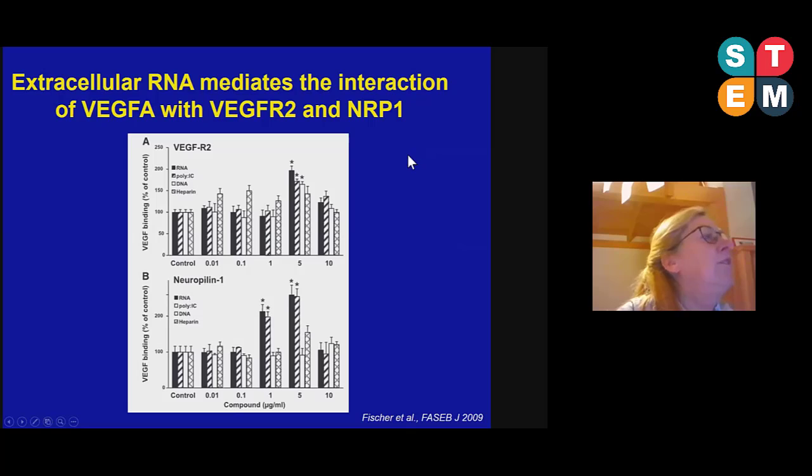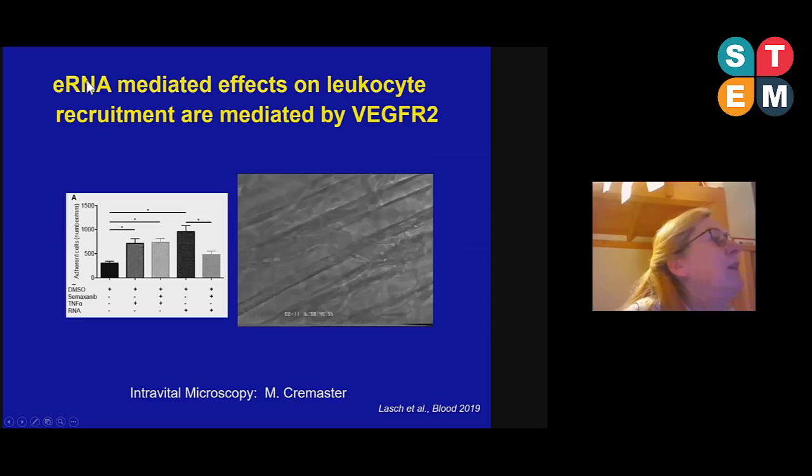So therefore, we tested what about activation of the VEGF receptor, so whether the extracellular RNA-mediated effects on leukocyte recruitment are indeed mediated by the VEGF receptor 2. And here we again used our murine inflammation model, the cremaster model.